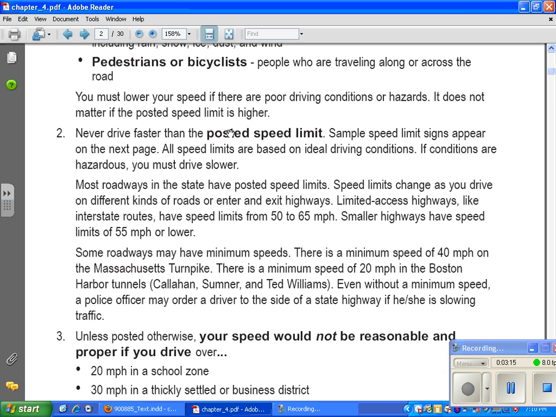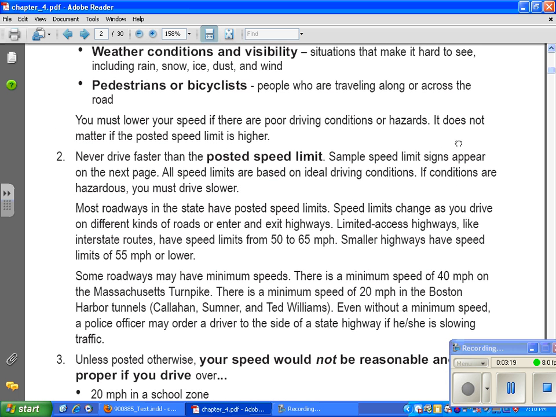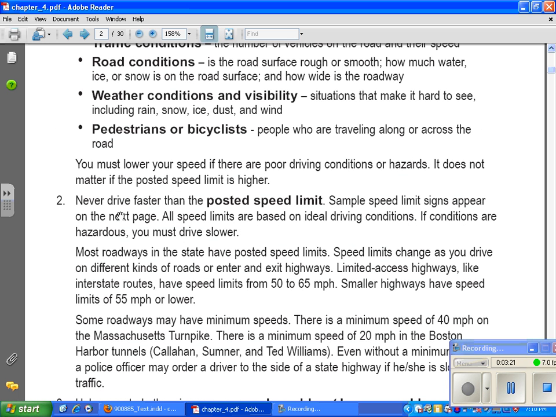Sample speed limit signs appear on the next page. All speed limits are based on ideal driving conditions. So the speed limit is for when the conditions are perfect. There's no snow, no rain, no fog, all that kind of stuff. If conditions are hazardous, you must drive slower.